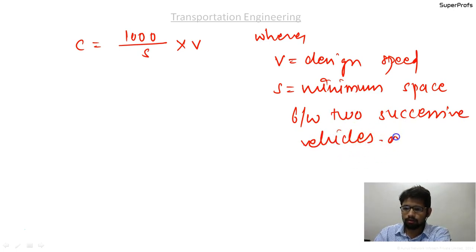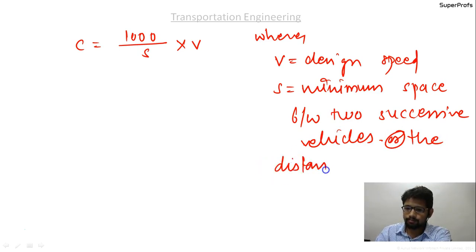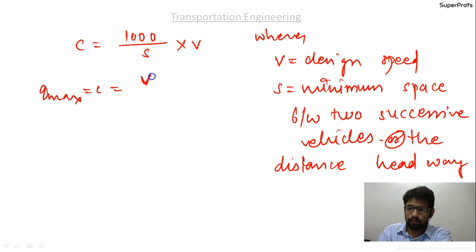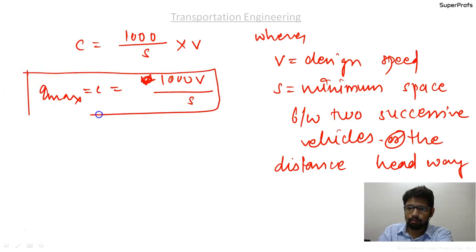Okay, or the distance headway. Okay, so the Qmax is equal to C, equal to V into 1000, or I'll say 1000 V upon S. This is the formula that you should remember.